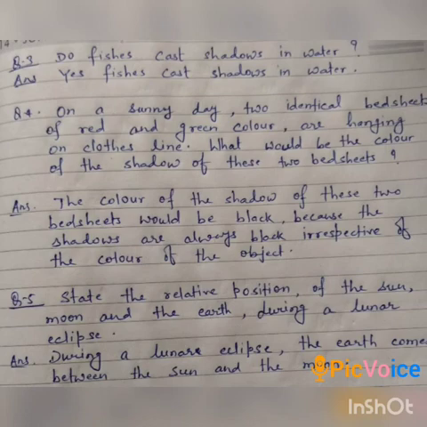In question number 5, state the relative positions of the sun, moon, and the earth during a lunar eclipse. What is the position of these three? The answer will be the earth comes between the sun and the moon during a lunar eclipse. Once again, students, the earth is between the sun and the moon during a lunar eclipse.